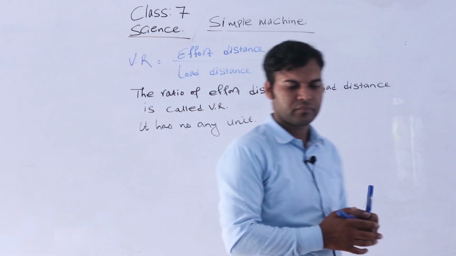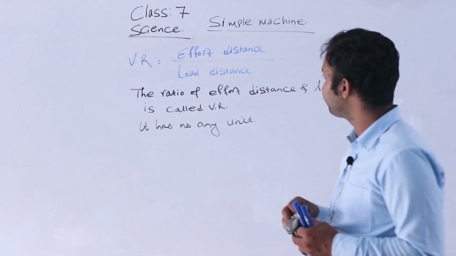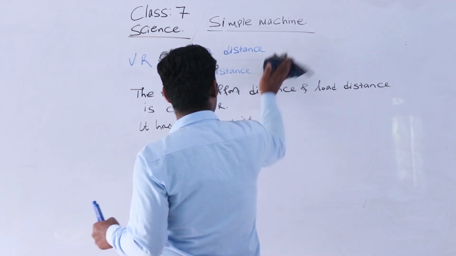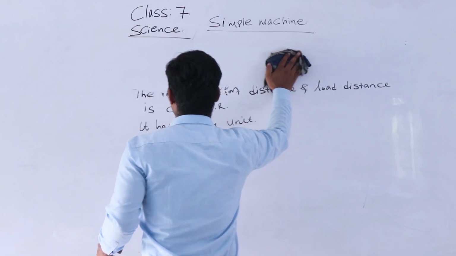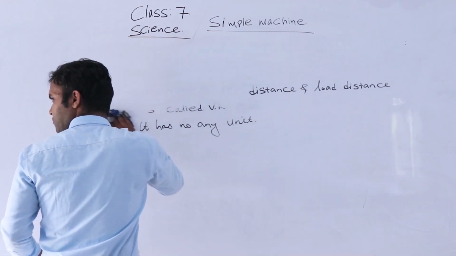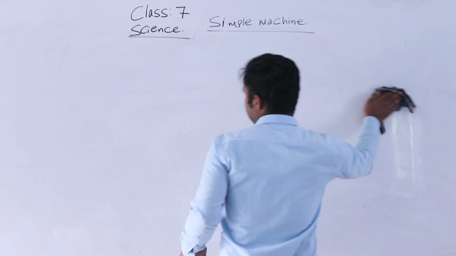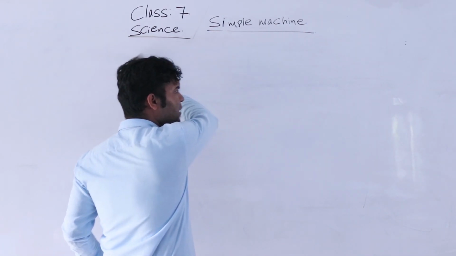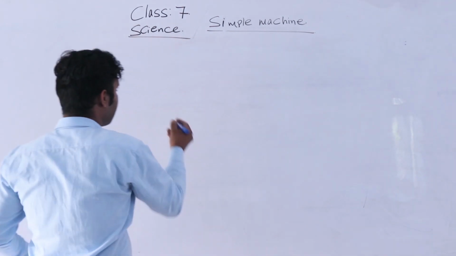Okay, students. Next term is efficiency. Efficiency is denoted by eta, and it can be expressed in percentage.